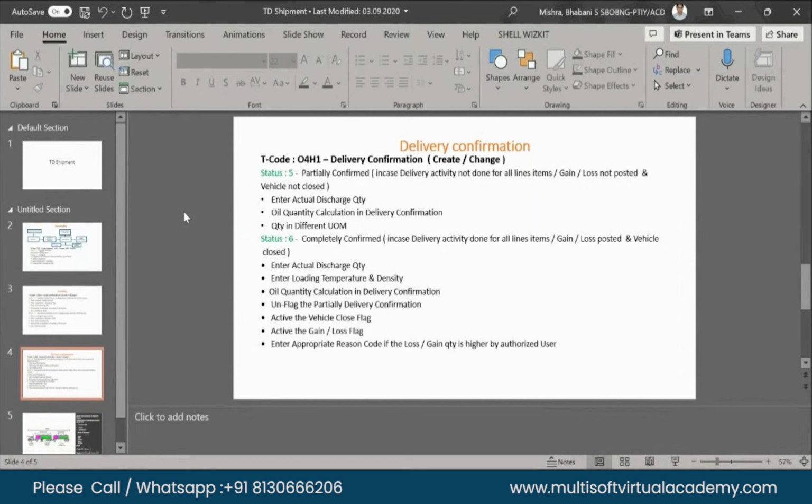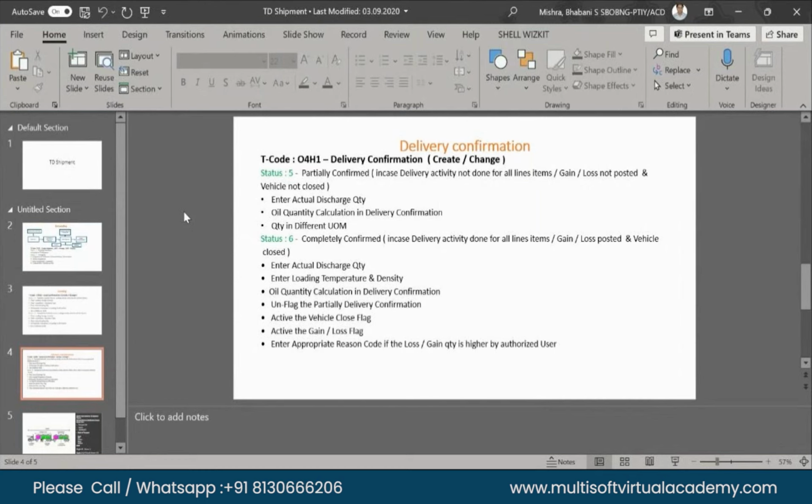So apart from that, if there is any unflagged parcel in the delivery confirmation, activate the vehicle closed flag, gain or loss, and enter the appropriate reason code for the gain or loss. These are the parameters. If there is any kind of issue with these details, then the delivery confirmation will not be done completely. So the delivery confirmation T code is O4H1, create and change. We can use the single transaction for both purposes, create and change.